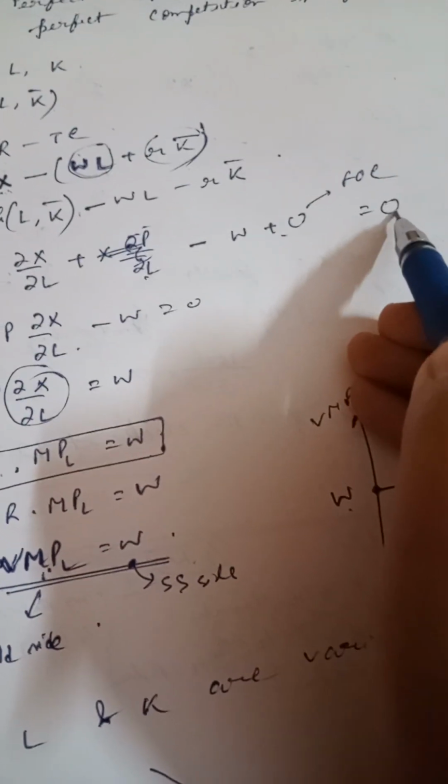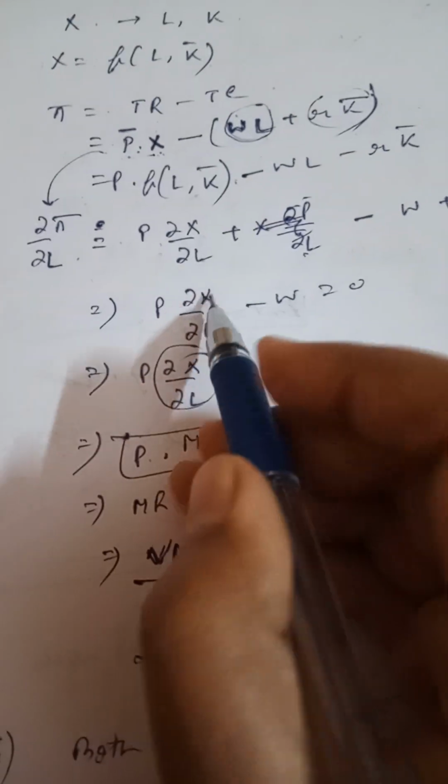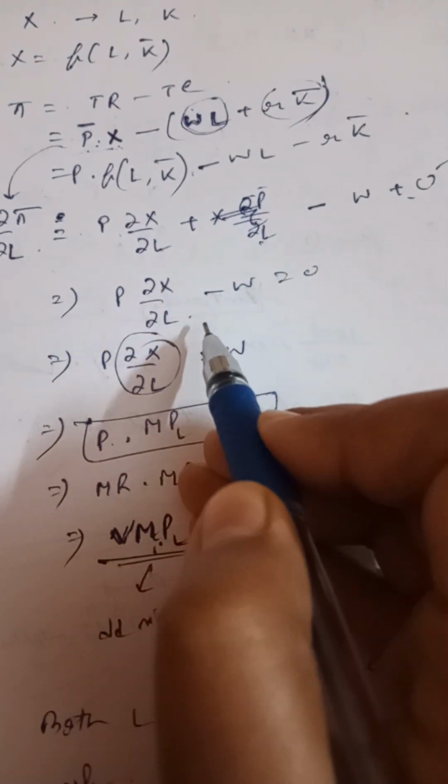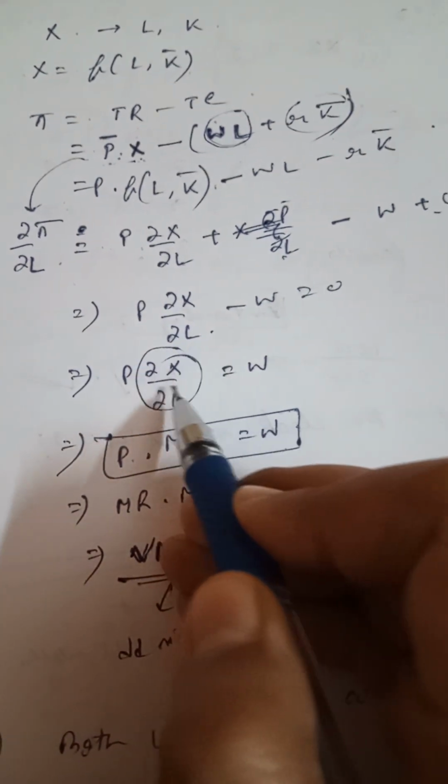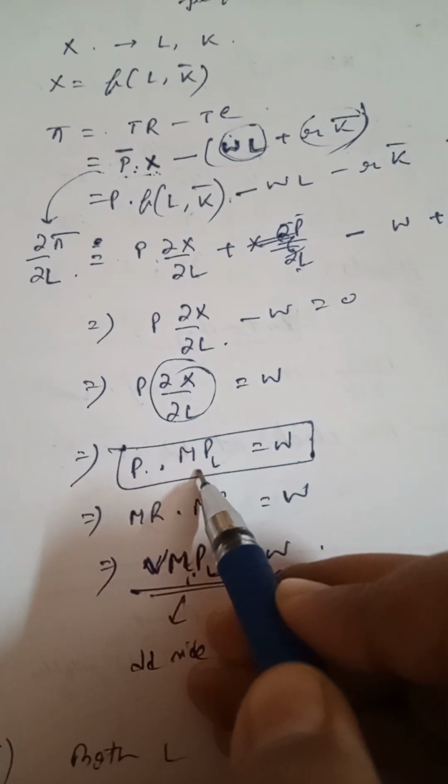We set the first order condition equal to 0, and we get P into del X by del L minus W equals 0. We know that del X by del L is the marginal productivity of labor, MPL.